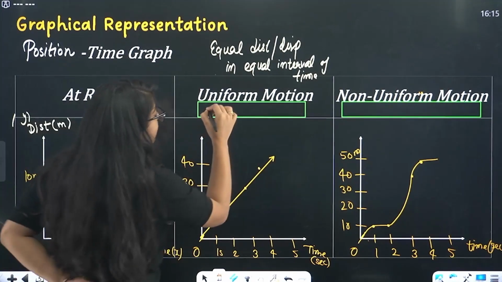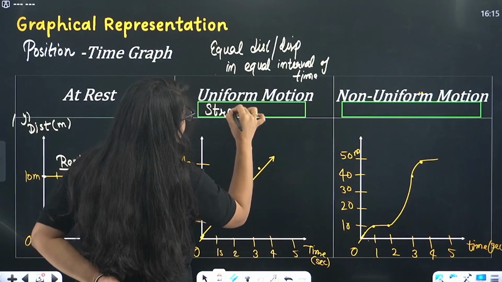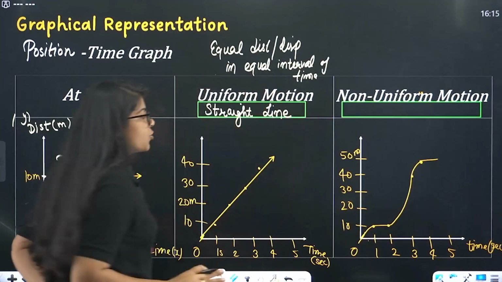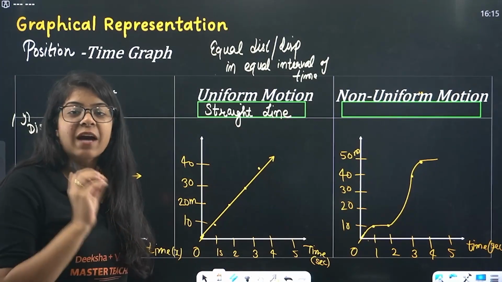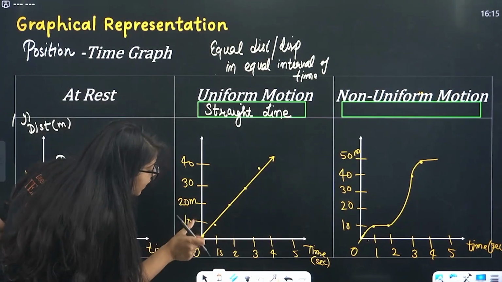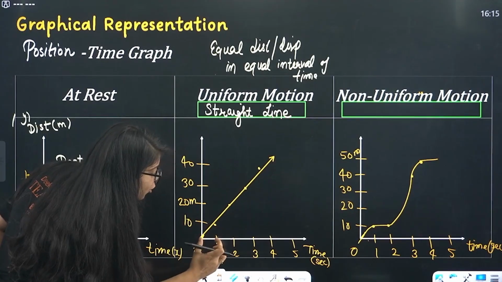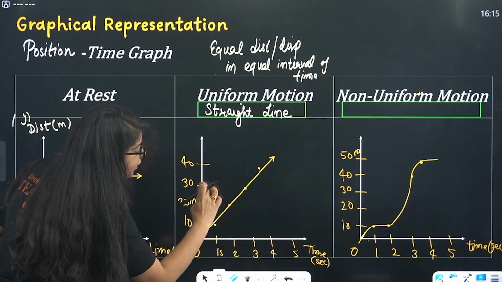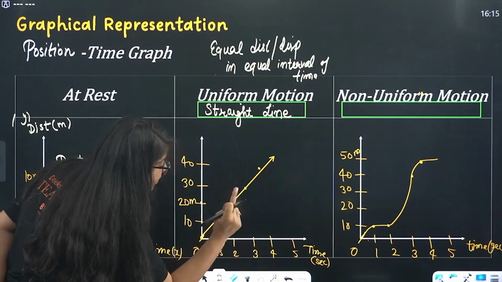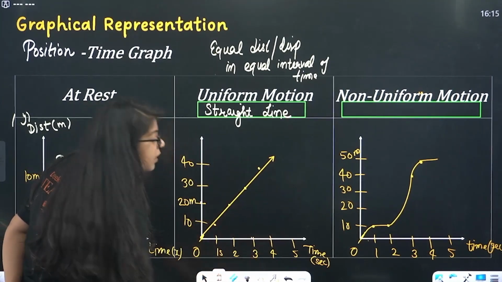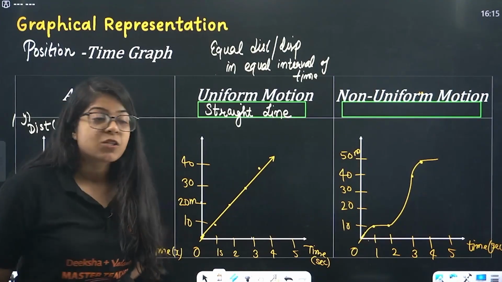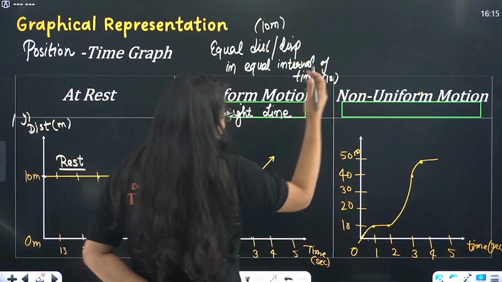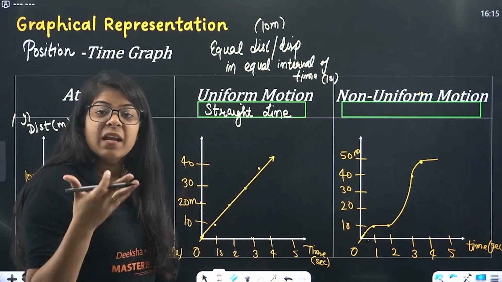So its graph will be a straight line. Its graph will be, beta, a straight line. Understood? Understood this graph? Why we made this? Because it is traveling 0 to 10, 10 meters in 0 to 1 second, 10 to 20, 10 meters in 1 to 2, 1 second, 20 to 30, 10 meters in 2 to 3, 1 second, 30 to 40, 10 meter in 3 to 4, 1 second. Done. So it is traveling 10 meters in 1 second. Understood? Clear? Clear?